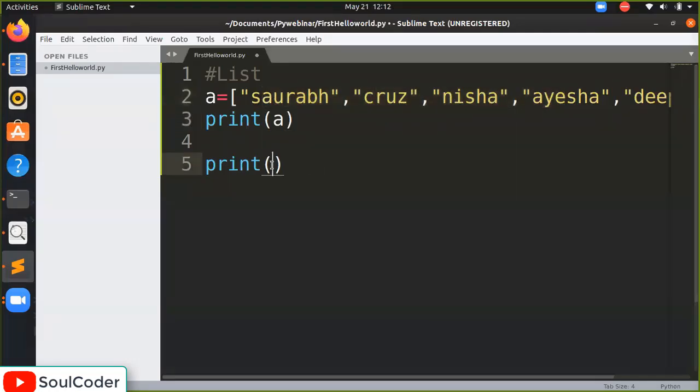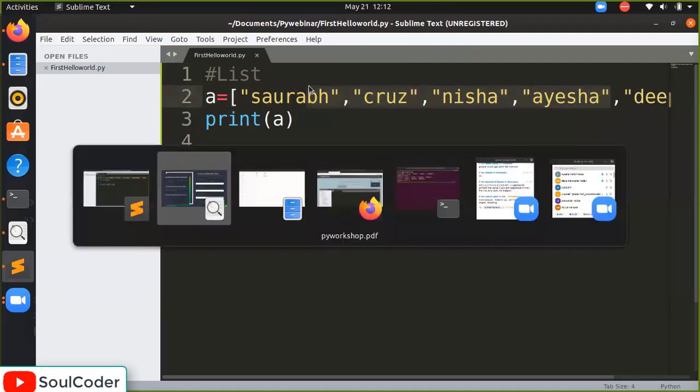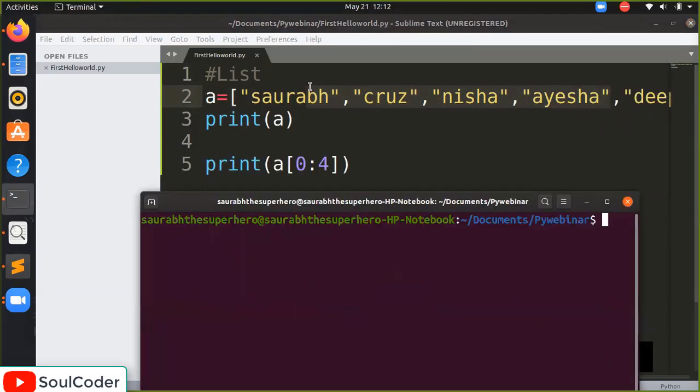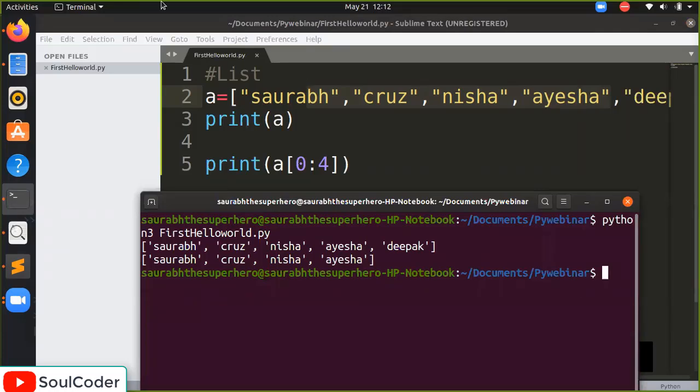Let's see if it works or not. I'm writing a here, from 0 to 4. By colon, we are saying from 0 to 4. Understand? We will run it. I hope it is clear for you. 0, 1, 2, 3, 4, 5.